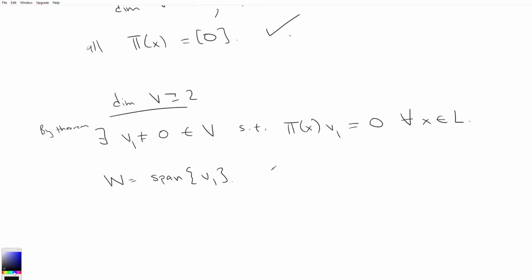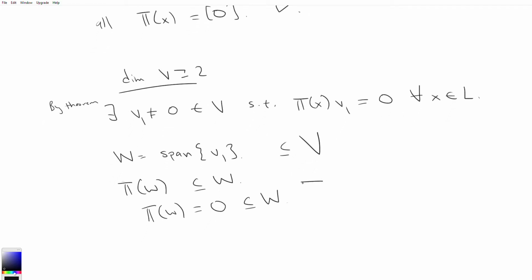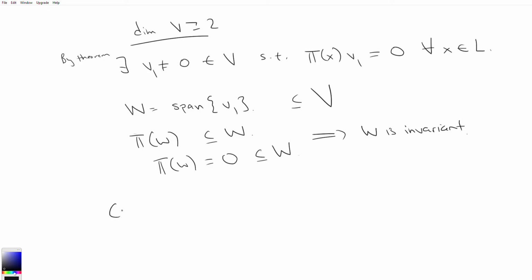This subspace W is invariant under our representation because pi of W is contained in W. In particular, pi of W equals 0, and so that's contained in W. And because W is invariant, we can consider the factor representation, pi V mod W, from L into GL(V mod W).